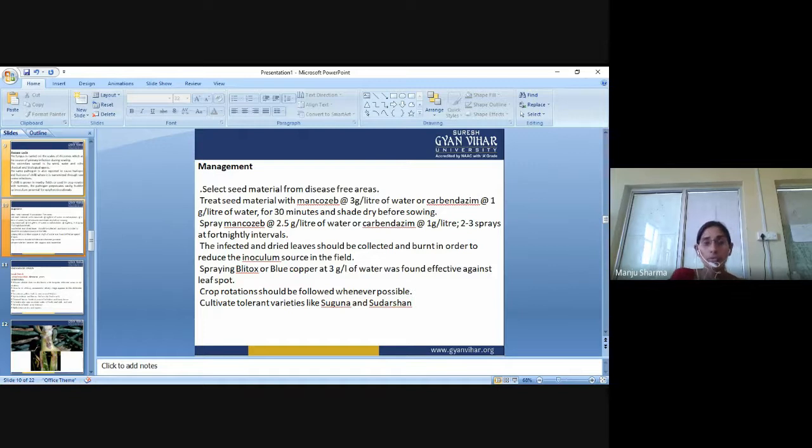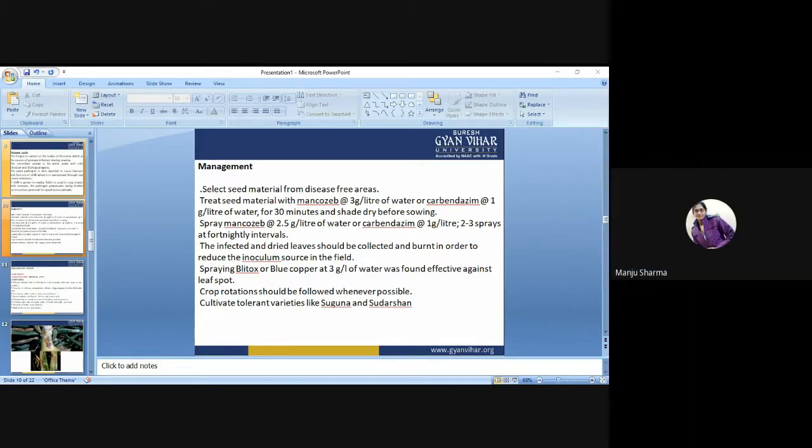Now the management. Select the seed material from disease free areas, by which we can overcome the effect of disease.